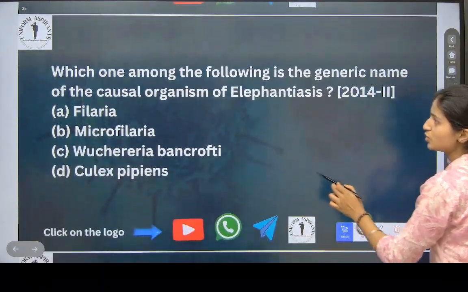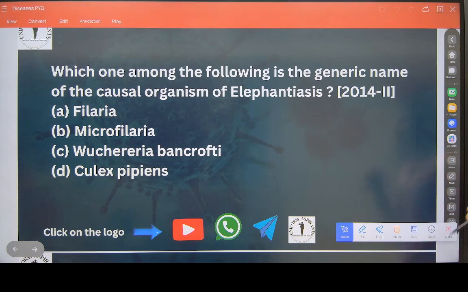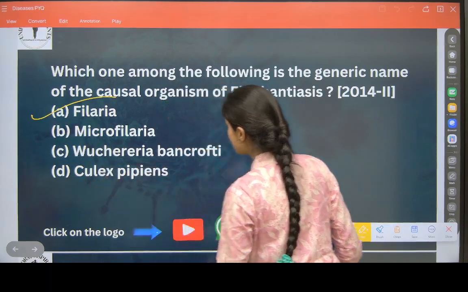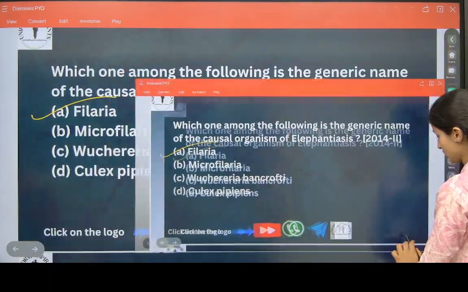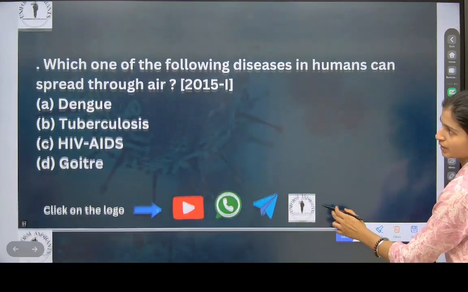See the next one. Which one among the following is the generic name of the causal organism of elephantiasis? Filaria is the name. Yes or no? Okay, now see here.